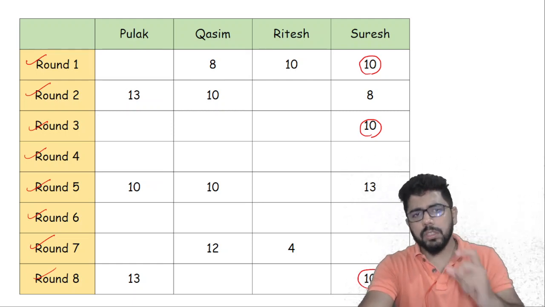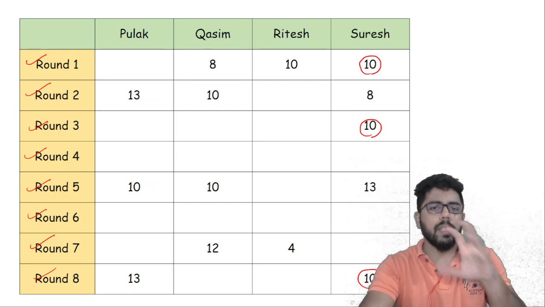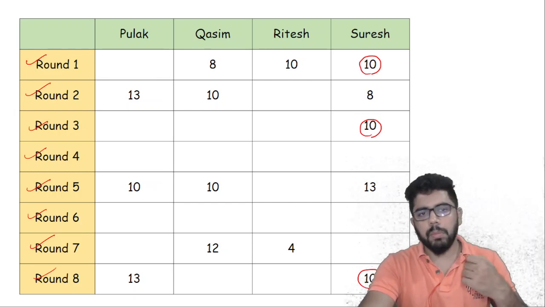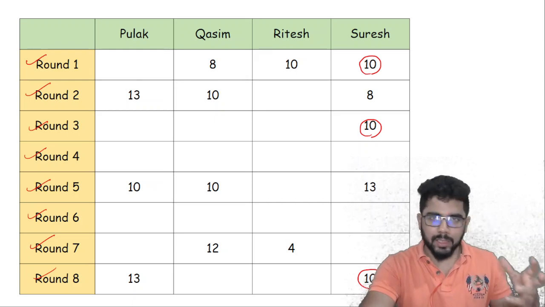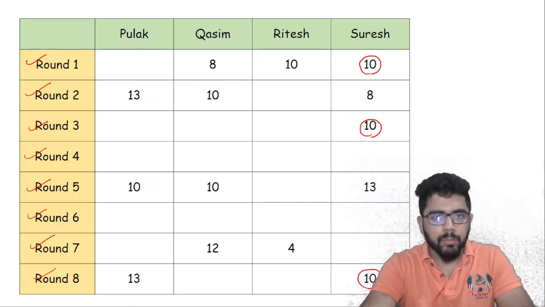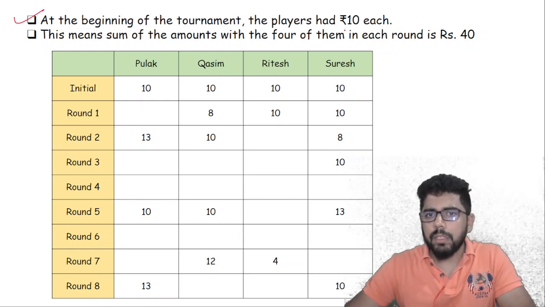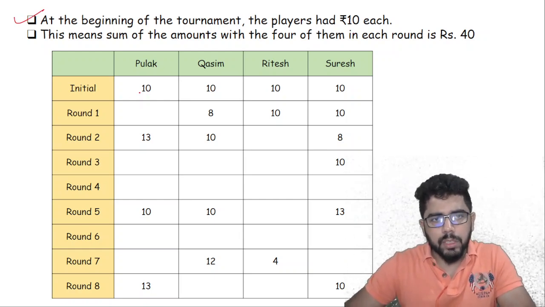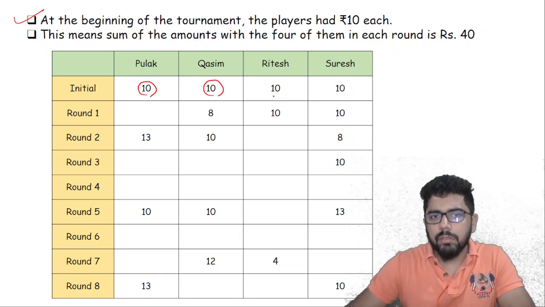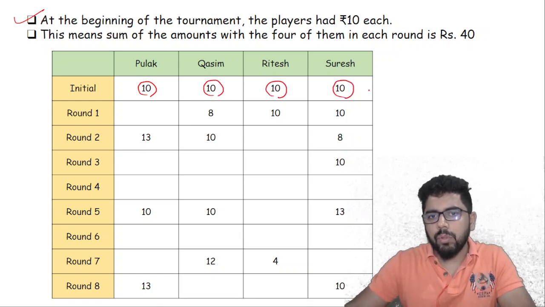So we'll try and go systematically and first see what all things we can fill easily, then we'll go to the reasoning part, how we can reason out, take cases, and all those things we'll slowly figure out. So let's start. At the beginning of the tournament, the players had rupees 10 each. So initially, I have put it in this way: 10, 10, 10, and 10. The total is 40.